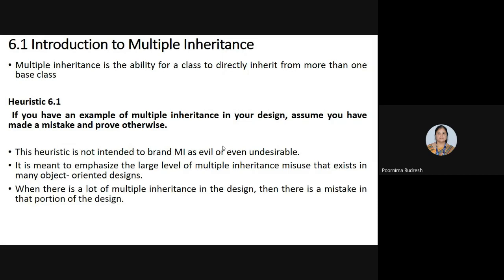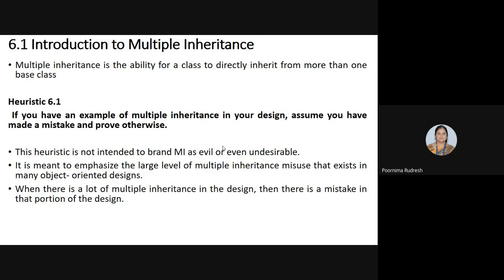This is about multiple inheritance. We'll see the heuristic for multiple inheritance. Heuristic 6.1 says that if you have an example of multiple inheritance in your design, assume you have made a mistake and prove otherwise. Here we are basically concentrating on multiple inheritance and its misuse, how designers misuse multiple inheritance when implementing it in their design.